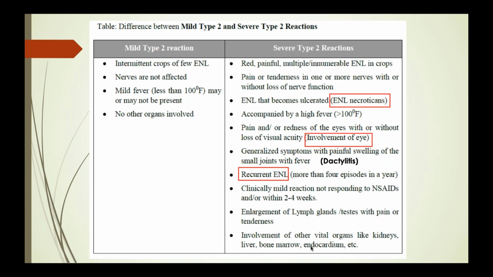Then we will move to dactylitis. ठीक है, painful swelling of the small joints. They may present as a rheumatoid presentation, no? Okay, so there you may have to differentiate it from this disease.